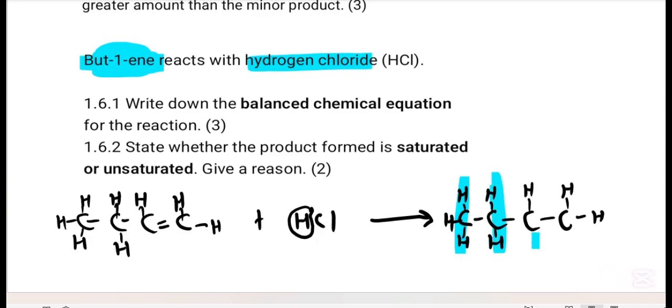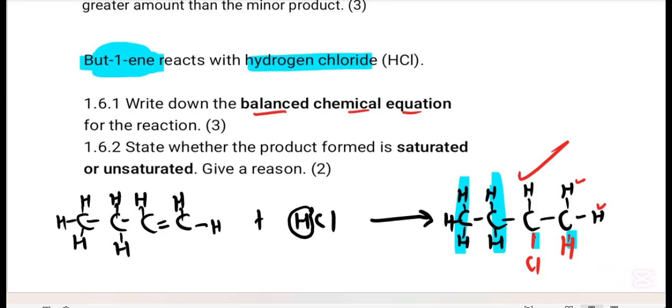So we have a space here and here. H will go straight to a carbon with more H. So we have 1, 2. So we can put H here. Then Cl will be here. That is the reaction here. Write down a balanced chemical equation for the reaction. This is the one. State whether the product formed is saturated or unsaturated.